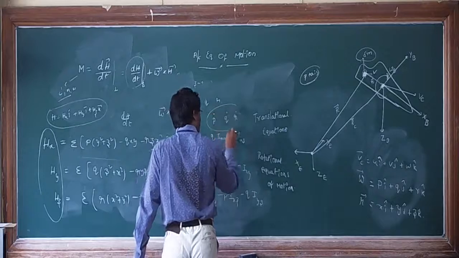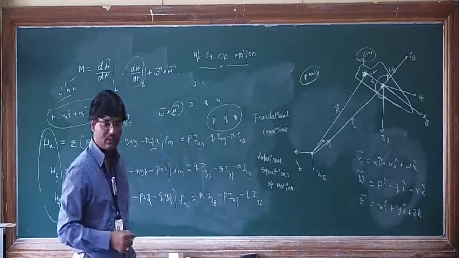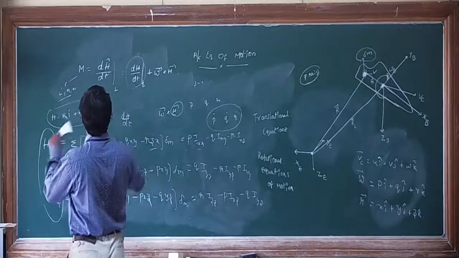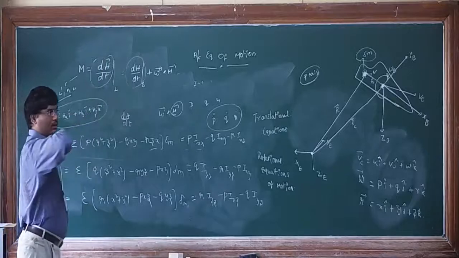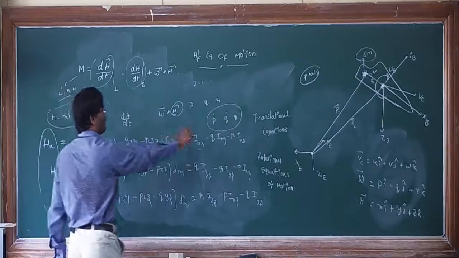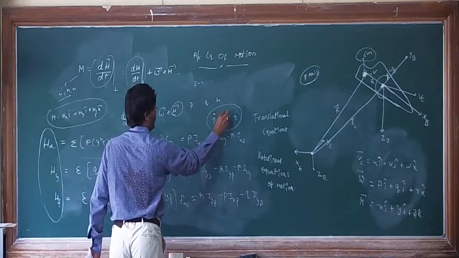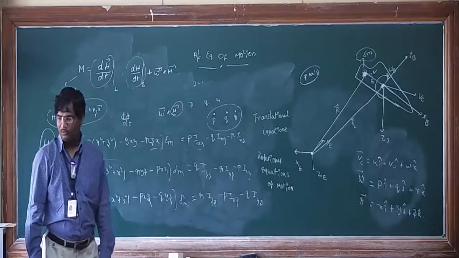I will give the final expression; you can do this yourself. Generally, the rate of change of angular momentum is a function of P dot, Q dot and R dot, right? Do you agree with me?